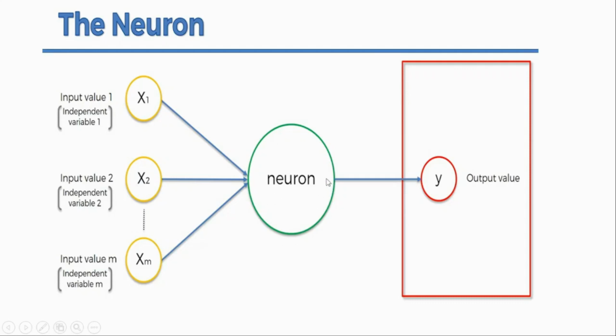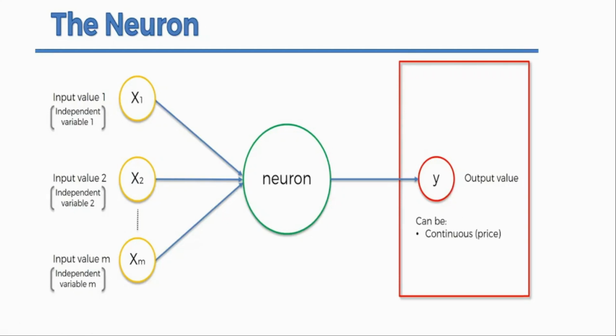hidden layers. After extracting the features and processing the necessary information, y is the output value for these input variables. For example, if I say that these are the 3 features, 1, 2, 3, and the values are 0.1, 0.2, 0.3, then for these input values the output value or the class label will be y. So how does this y come, where is the weight? Now look at this.